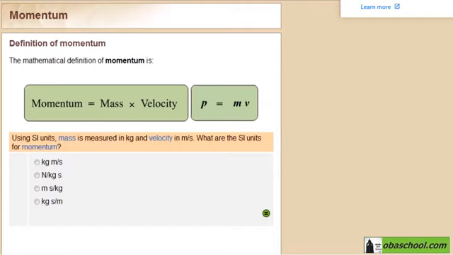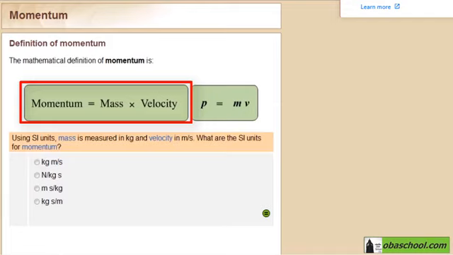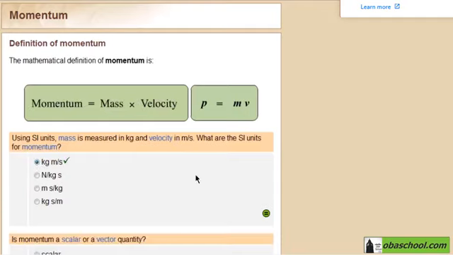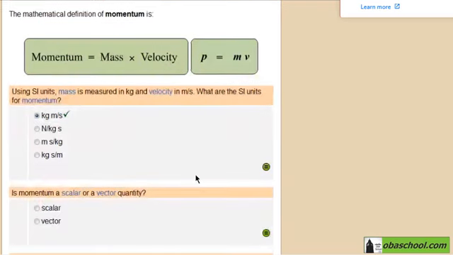So, by replacing the units in the equation, which states that the momentum is equal to the mass times velocity, let's put the mass in its unit, which is kilogram, and velocity write it as meter per second. We get that the unit for momentum is kilogram meter per second. Let's check it. And good job. Another question.